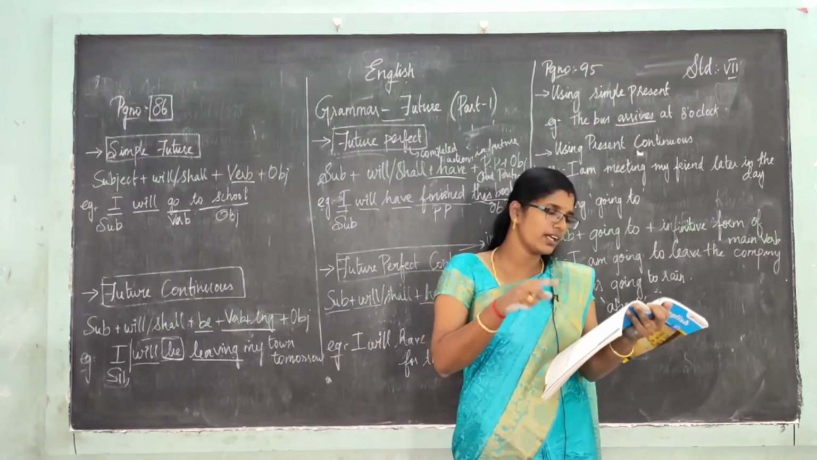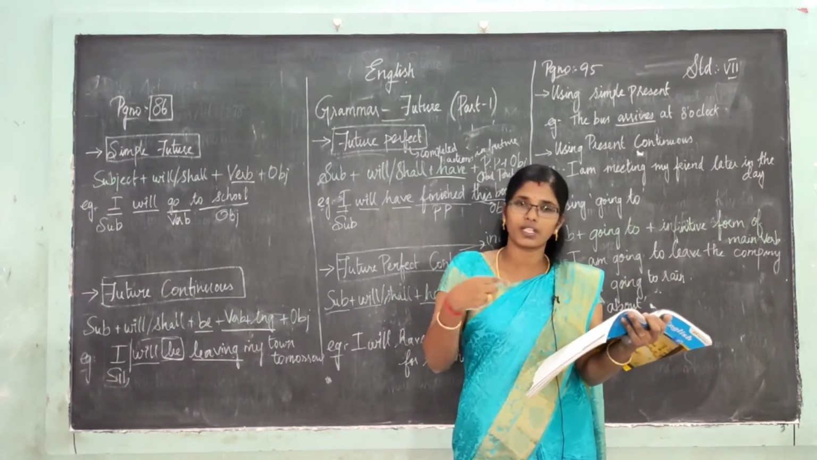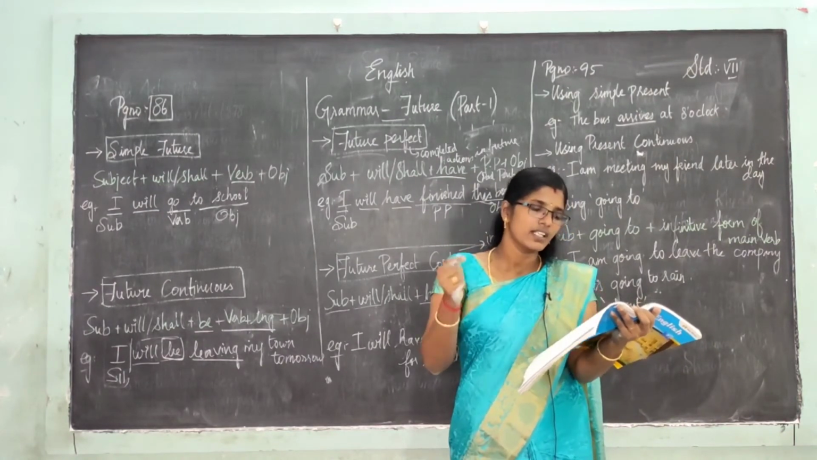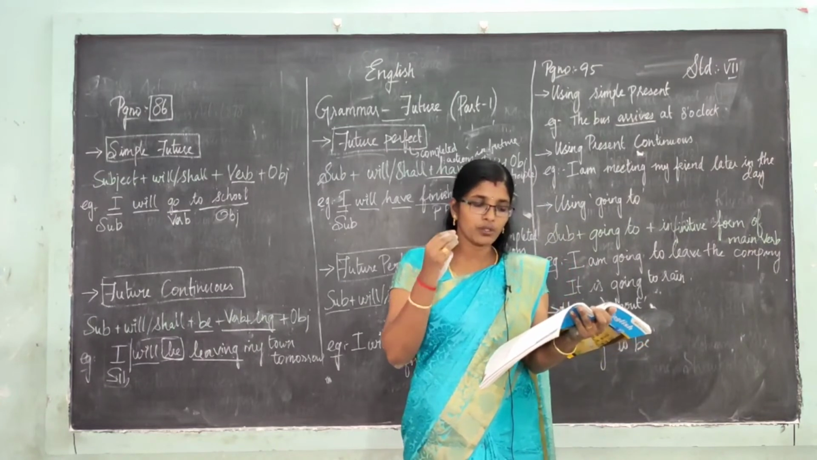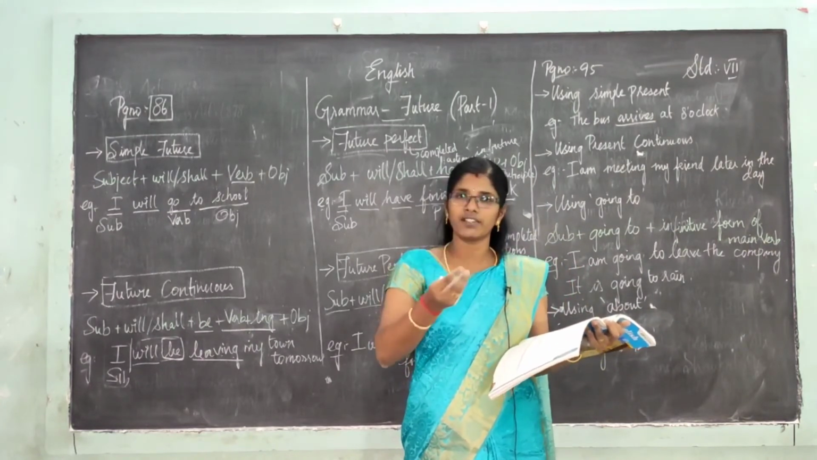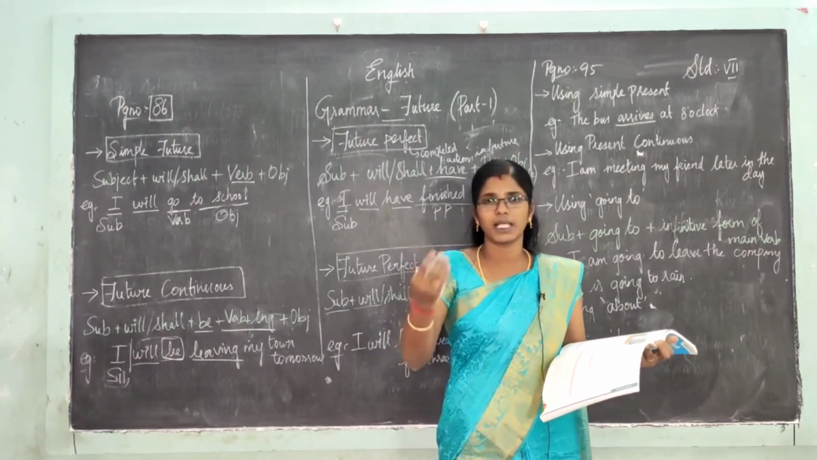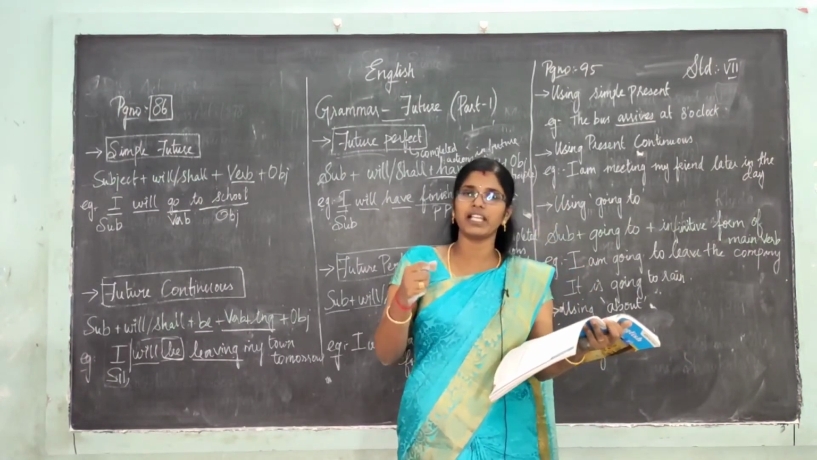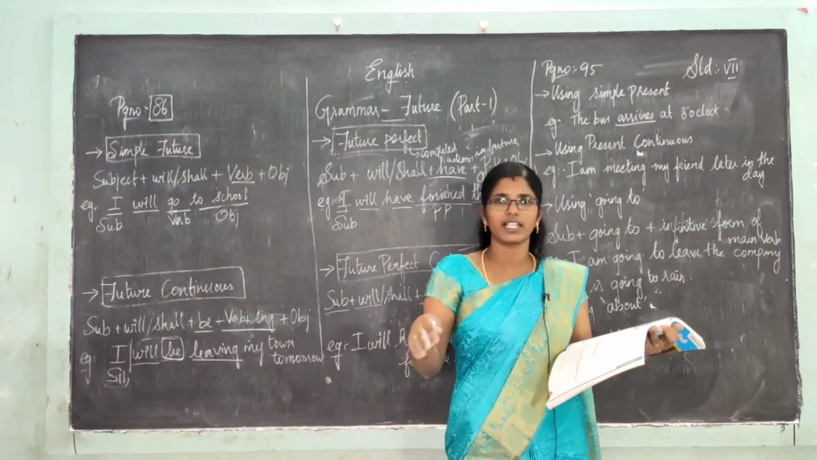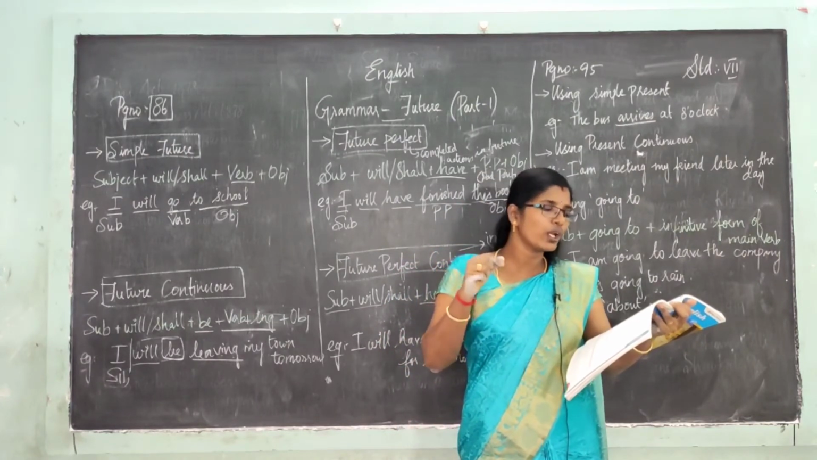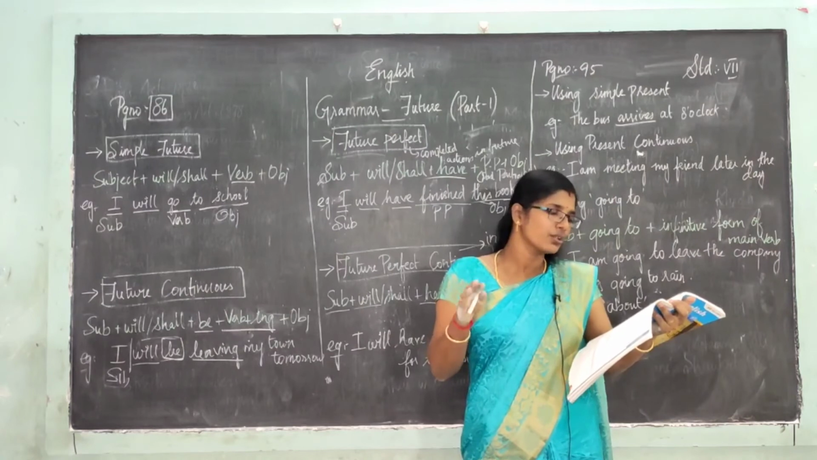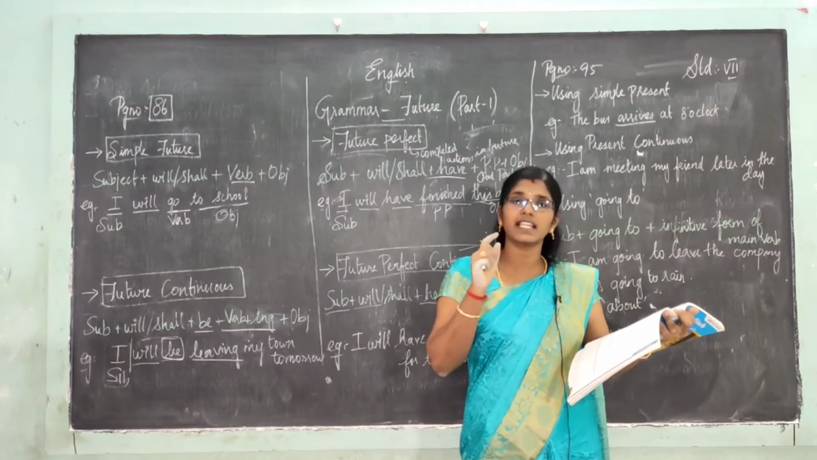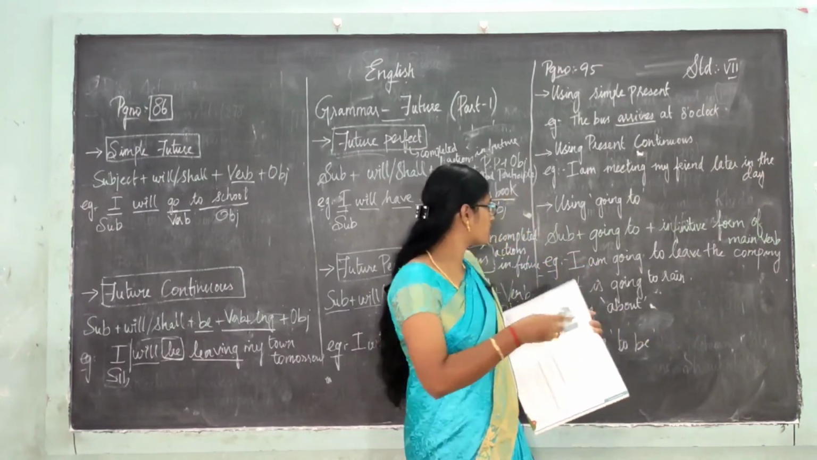Then coming to the next one, using present continuous. Look at the book, page number 95. The present continuous can be used to talk about arrangements for events in future. We are talking about events in the future. I am meeting my friend later in a day. I am saying I will meet later today. Using going to, the verb going to can be used to talk about plans and intention. That is what we are going to see.